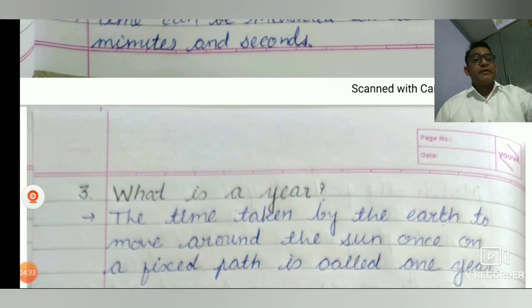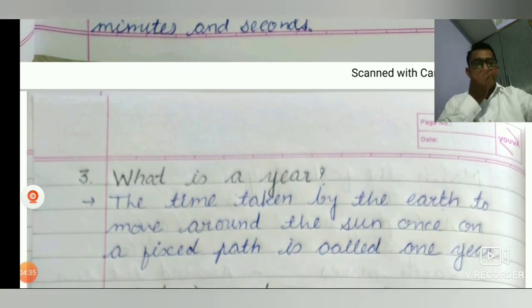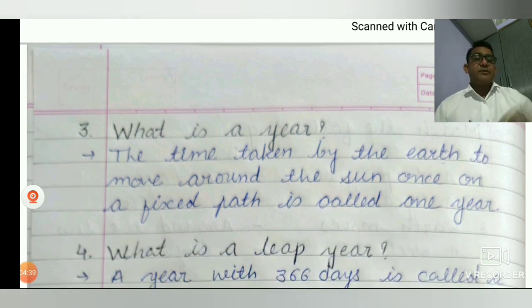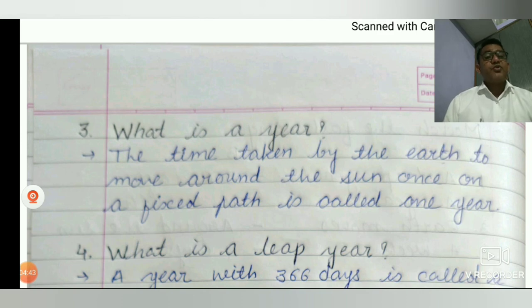Now number 3, what is a year? The time taken by the earth to move around the sun once on a fixed path is called 1 year. Means the earth starts moving from a place and comes back to the same place. It is called a year, a year.